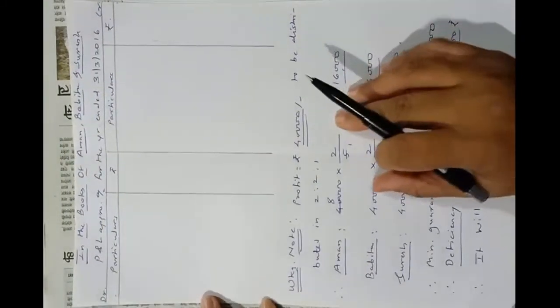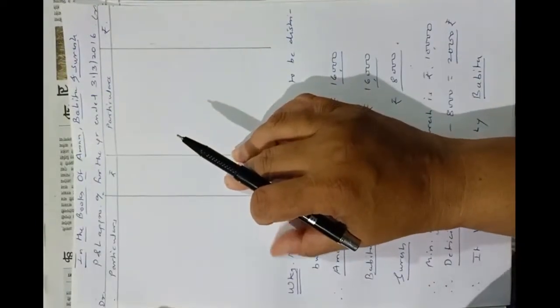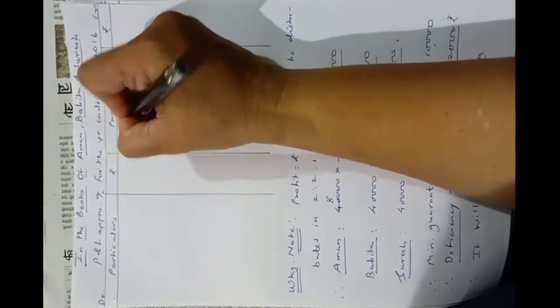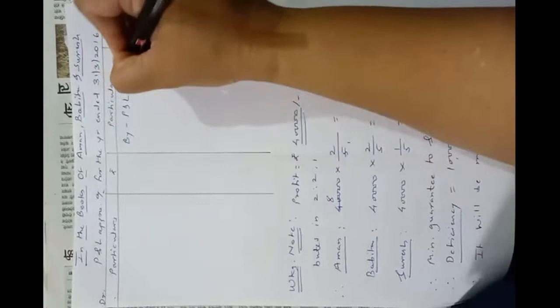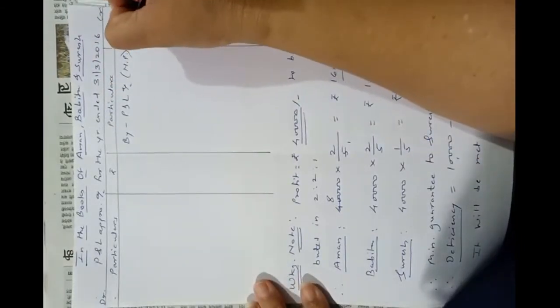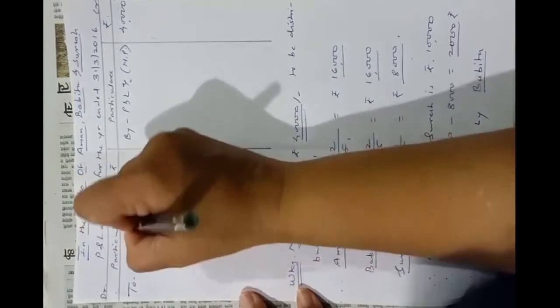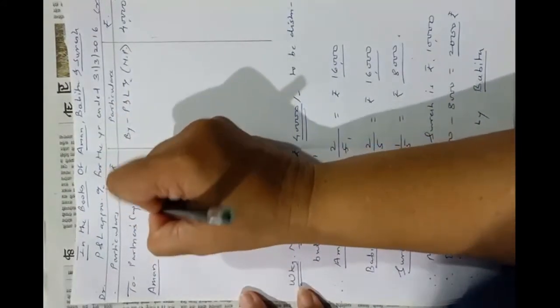Okay. So now we will prepare profit and loss appropriation account for the year ended 31st March 2016, first year. By profit and loss account, net profit, that is rupees 40,000. Then to profit transferred to Aman's capital account, Babita's capital account and Suresh's capital account. Aman's share 16,000 will remain as it is.